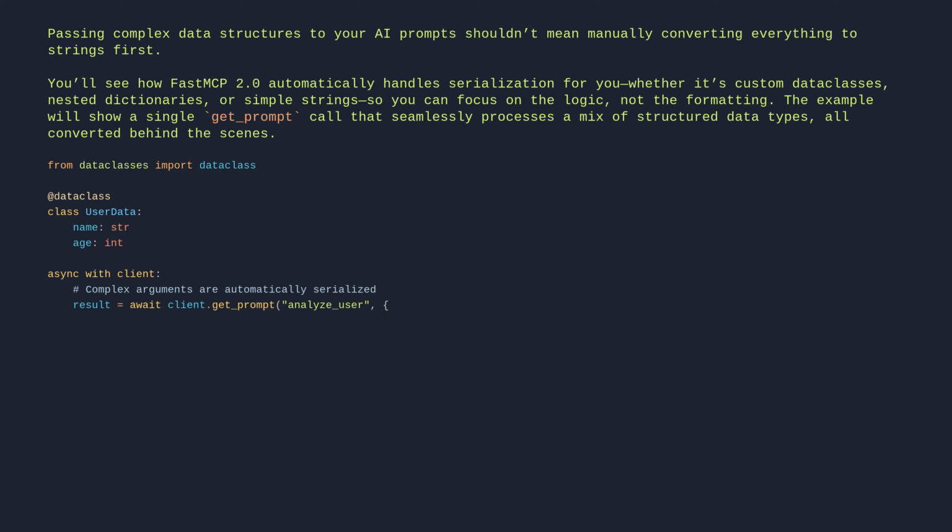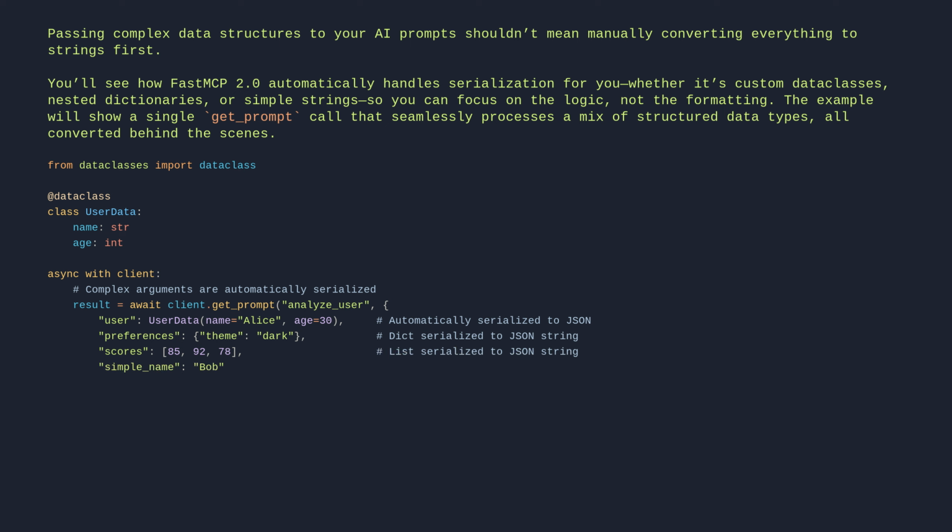UserData(name="Alice", age=30), # automatically serialized to JSON. Preferences: {"theme": "dark"}, # dict serialized to JSON string. Scores: [85, 92, 78], # list serialized to JSON string. Simple name: "Bob" # strings pass through unchanged.